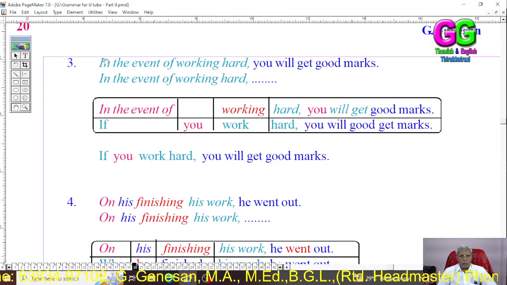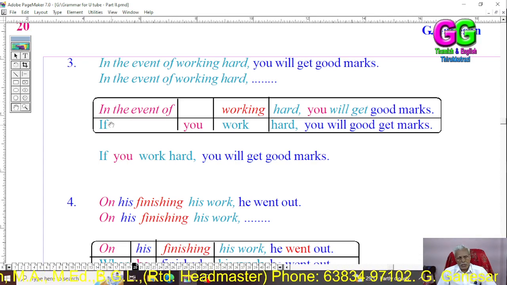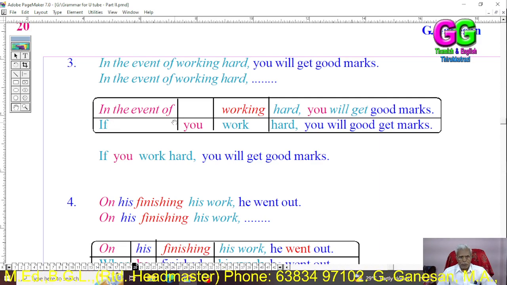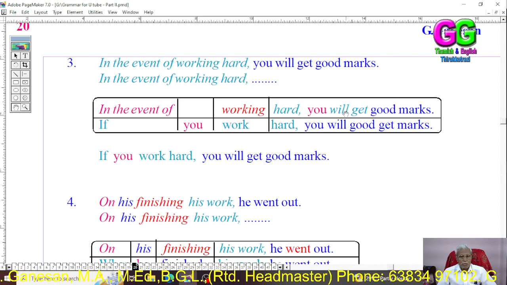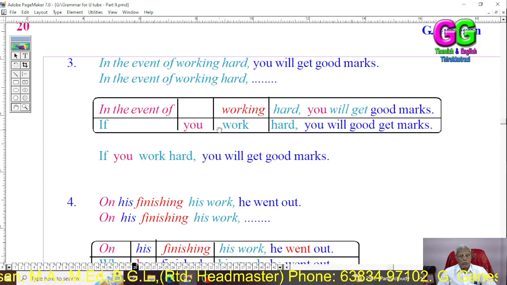And third: in the event of working hard, you will get good marks. In the event of is a complex conjunction, and there is no subject here, so we will use the subject of the main clause, you. Working becomes work. Here it is future tense in the main clause. When there is future tense in the main clause, in the subordinate clause of if type, we should use the simple present.